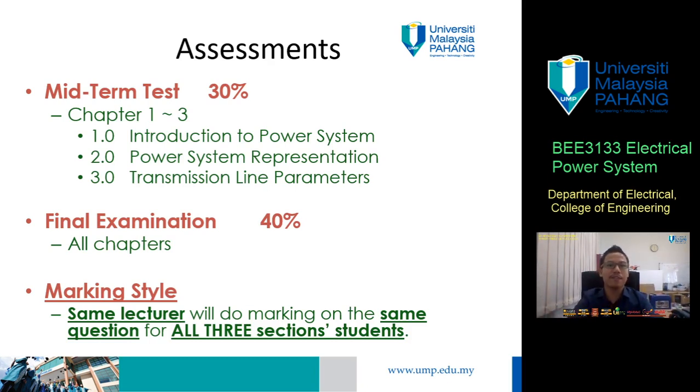But there is a difference in the assessment marking style. Starting from this semester, we have decided to synchronize the marking styles of midterm tests and the final examination. From what I wrote here, the same lecturer will mark the same question for all three sections of students. Do you know what it means? For example, in the midterm test, say we have three questions: question 1 on chapter 1, question 2 on chapter 2, question 3 on chapter 3.